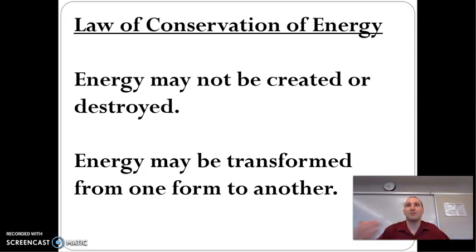So you get energy from plants and animals. You use that energy to do work. So moving, running, whatever. That energy the animals got from plants, and the plants got it from the sun, for the most part. So all that energy had to come from somewhere.